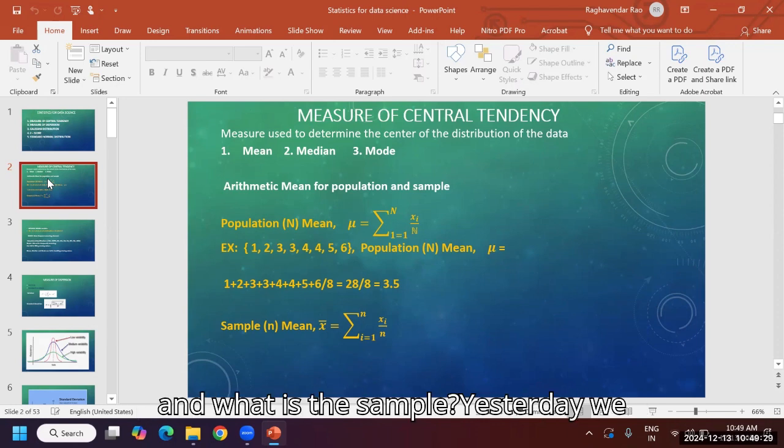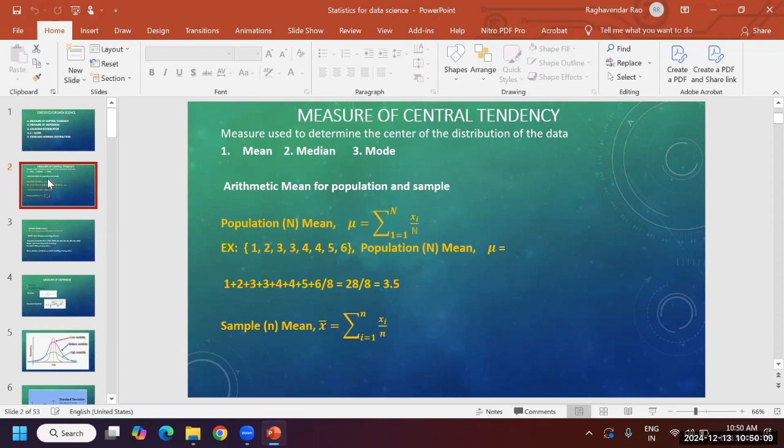What is the population and what is the sample? Yesterday we discussed: population is a whole group, and a sample is a small group, always a subset of the population. As it is a whole group, the population size is denoted with capital N. As a sample is a subset, it is small n. These are very important because in formulas, small n and capital N can cause confusion. In machine learning there will be n number of formulas, but the main thing is not memorizing, but understanding.